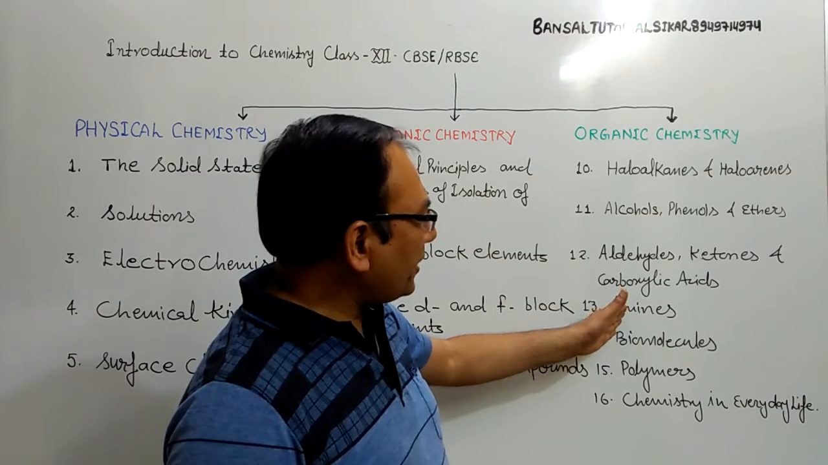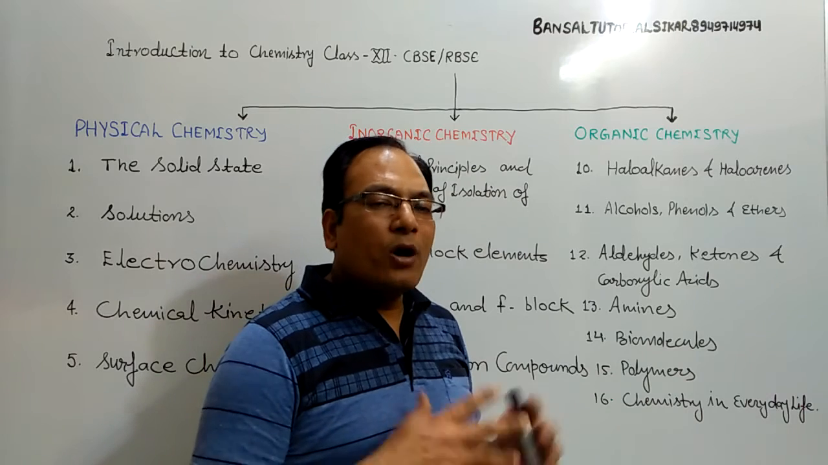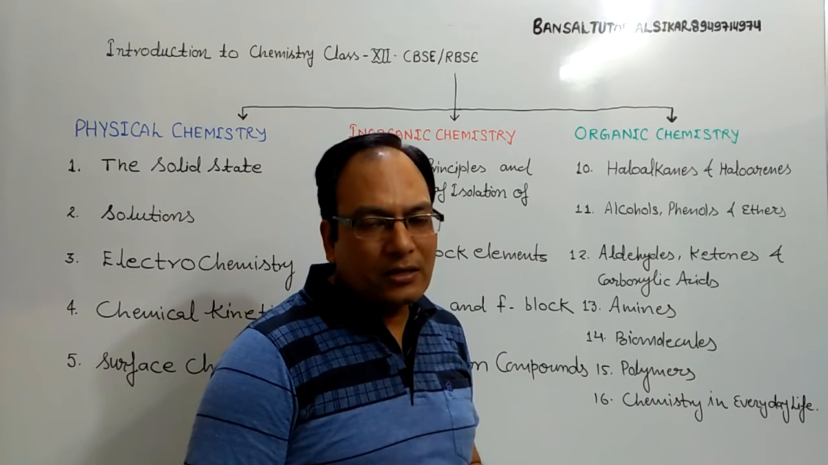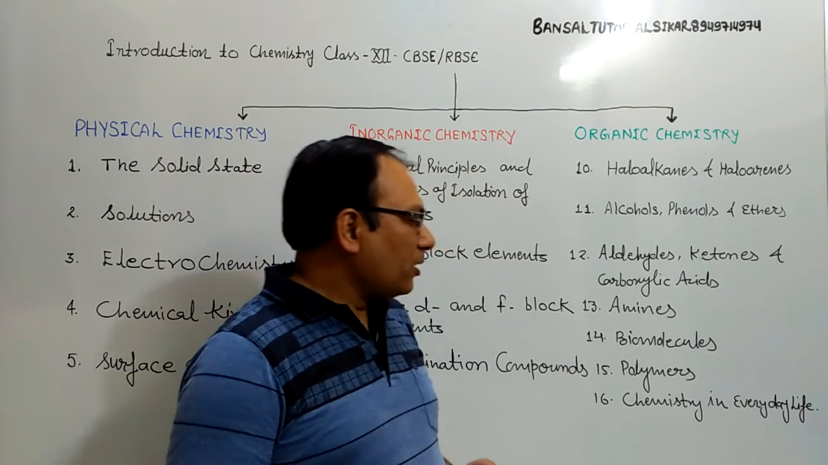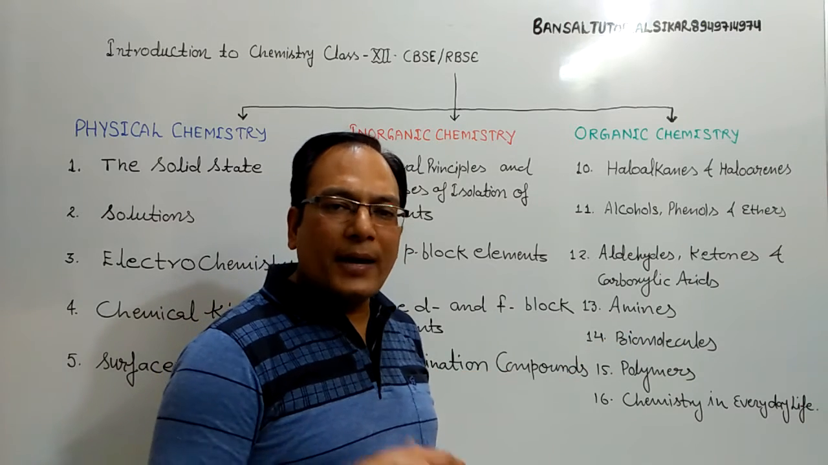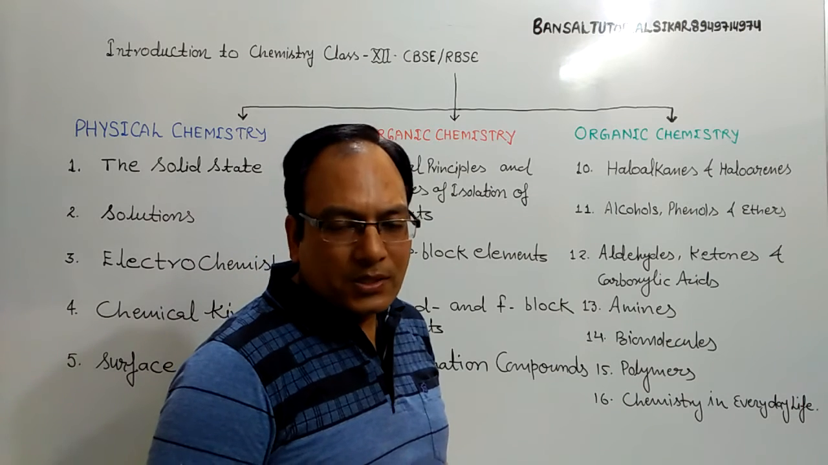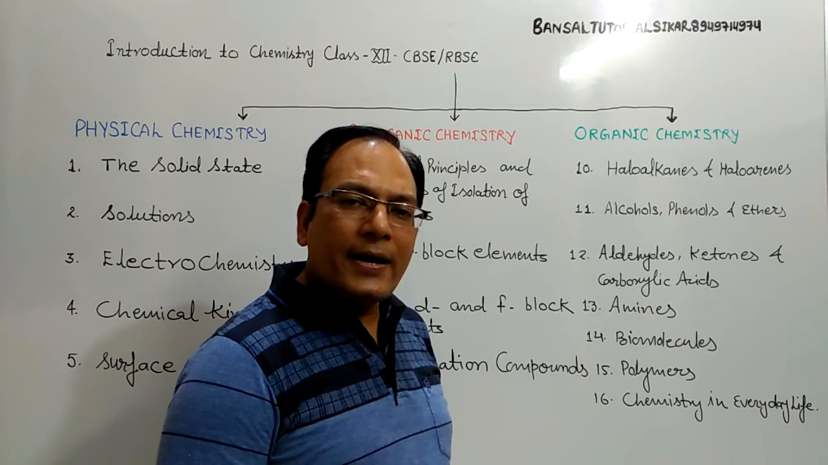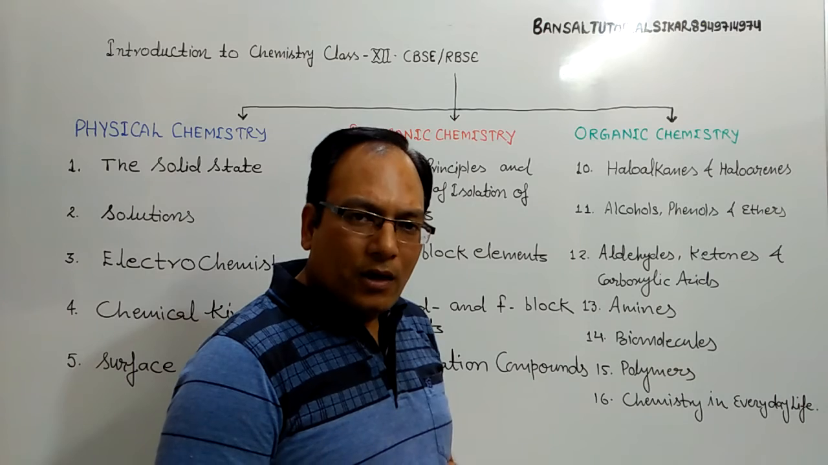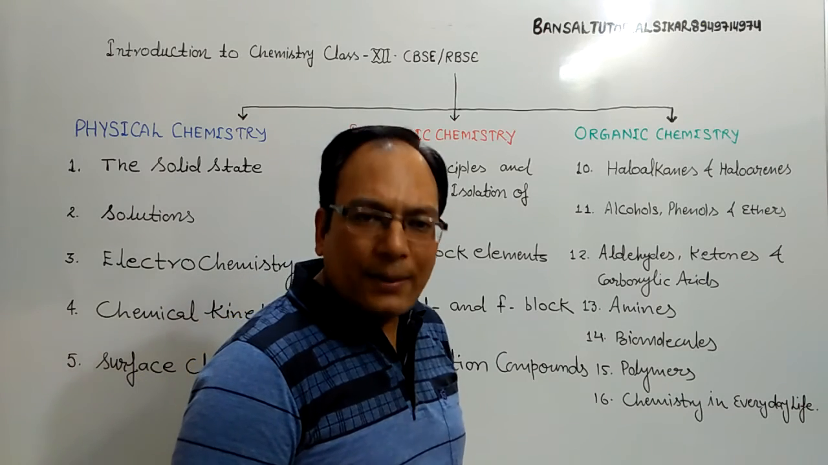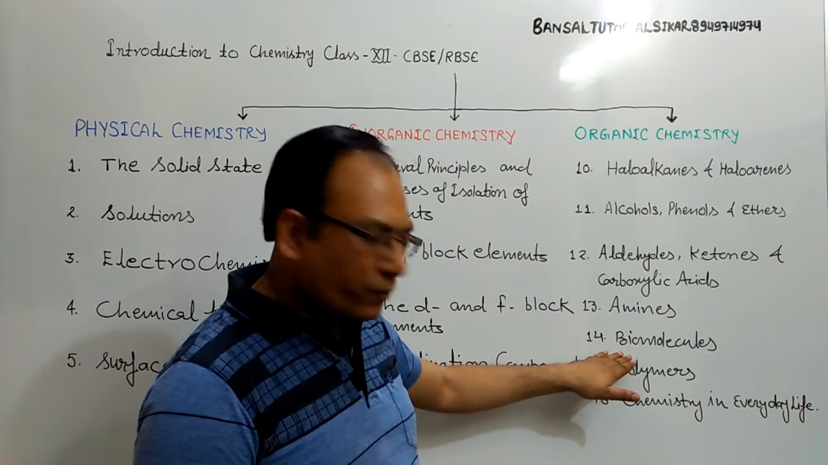So in chapter number 10 to chapter 13, we will discuss the different types of derivatives, their nomenclature, their structure, their method of preparation, uses and properties. Chapter 14, biomolecules. In this chapter, we will discuss the different types of biomolecules. Biomolecules means the compounds which are found in the living organisms, such as proteins, carbohydrates, fats, vitamins, deoxyribonucleic acid and many more. And this branch of chemistry is known as biochemistry. So in this chapter we will deal with the structure and properties and uses of these types of compounds.